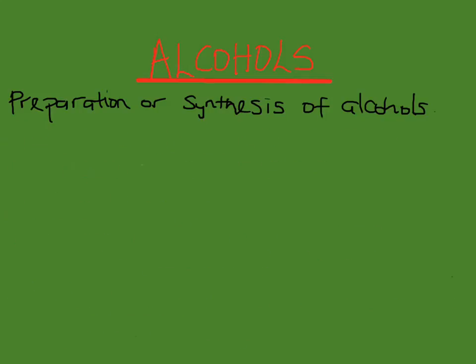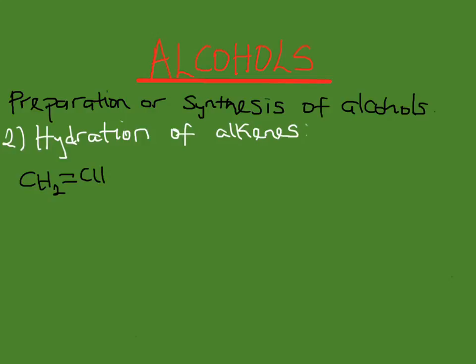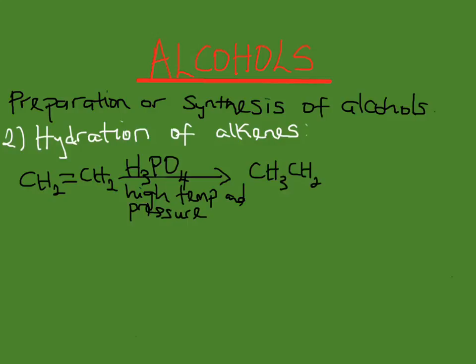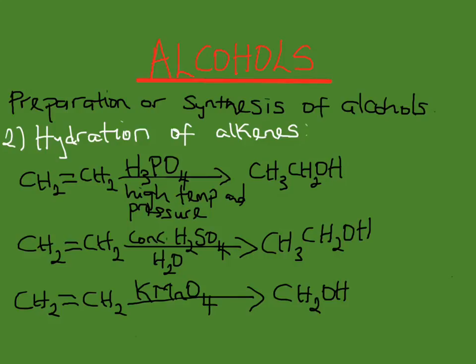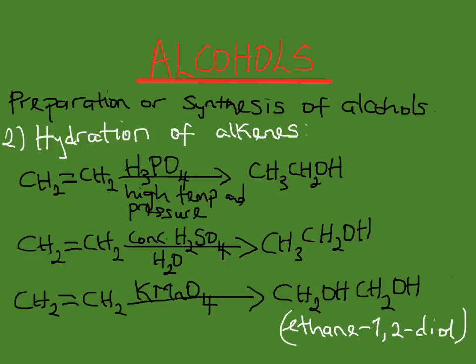The next is hydration of alkenes. Hydration means addition of water. Hydration of alkenes using phosphoric or concentrated sulfuric acid as catalyst or potassium permanganate in an alkaline solution yields alcohols. In the first reaction, we have ethene undergoing hydration in the presence of phosphoric acid and high temperature and pressure to yield ethanol.